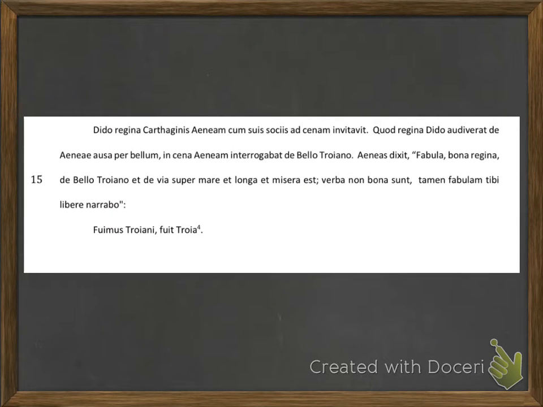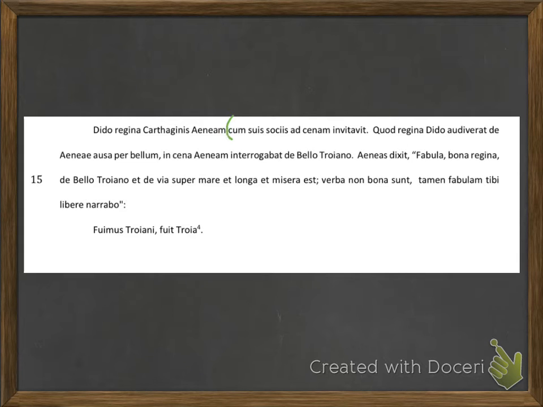In this video, I'm going to help you understand how to translate the next section of our story in medias res. Remember, as always, the first thing you want to do is read the entire sentence. Dido regina Cartaginis aeneam cum suis sociis ad caenam invitavit. It is always useful to find all of the prepositional phrases in the sentence. This particular sentence has a prepositional phrase starting with cum.